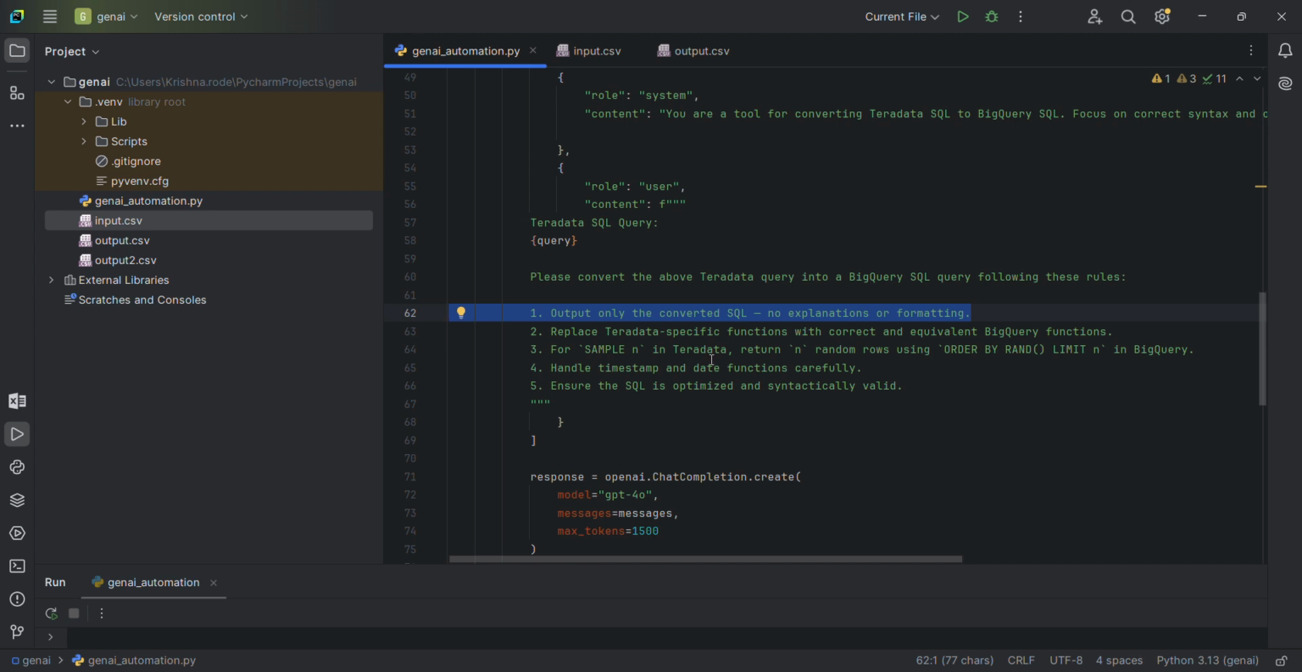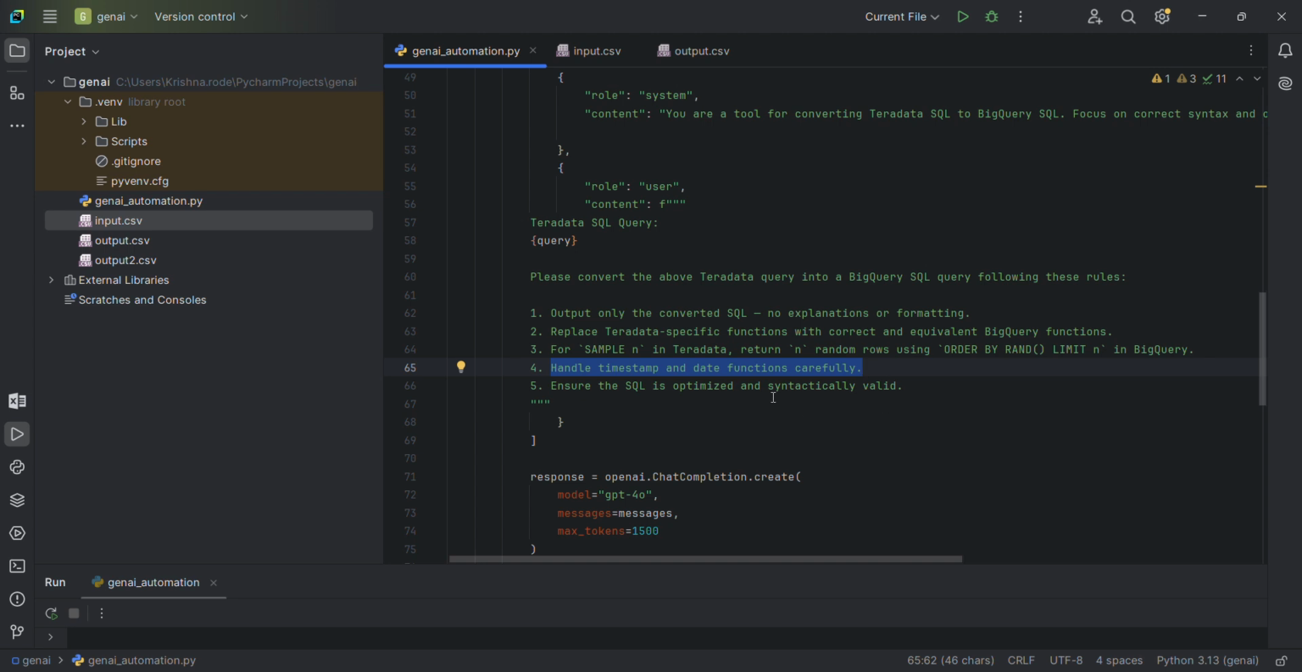Just provide the code. Replace Teradata-specific functions with equivalent BigQuery functions. This is an add-on extra instruction, which the system prompt is also telling it, but we are telling it again. For example, SAMPLE n in Teradata for random rows becomes ORDER BY RAND. It's a very specific requirement again; if you don't want it, you should not include it. That's fine. Handle timestamp and date functions carefully, because sometimes the timestamp functions are quite tedious, complex or confusing. So let it handle them properly. That's what we are saying.